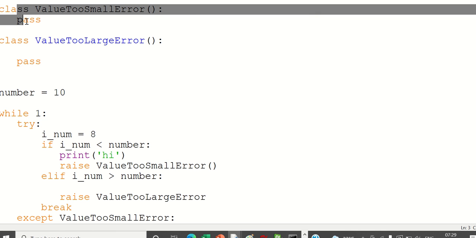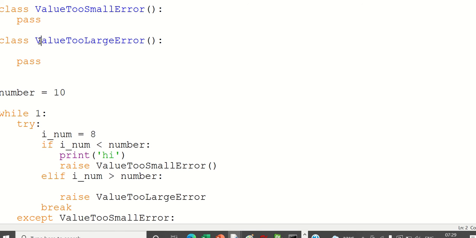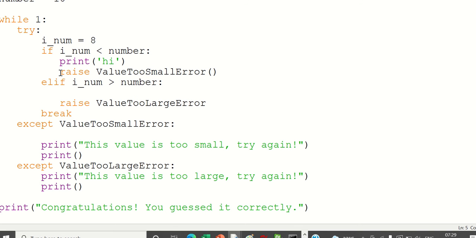There were so many exceptions, right? Arithmetic error, logical error, zero division error, type error. Similar to that, I'm adding ValueTooSmallError and ValueTooLargeError. These are new exceptions added by me. Python is going to see these as new exceptions, and whenever they are encountered, we just use the raise keyword.